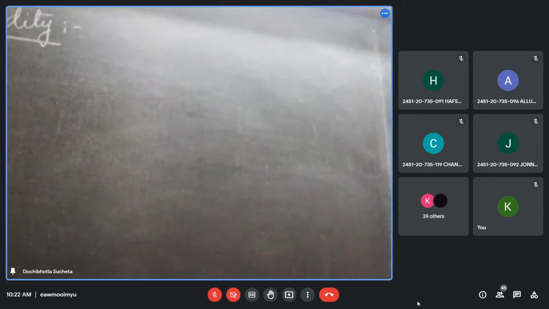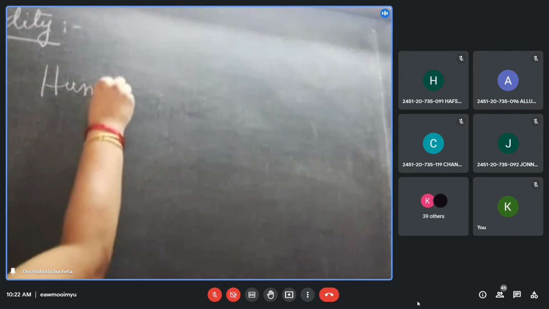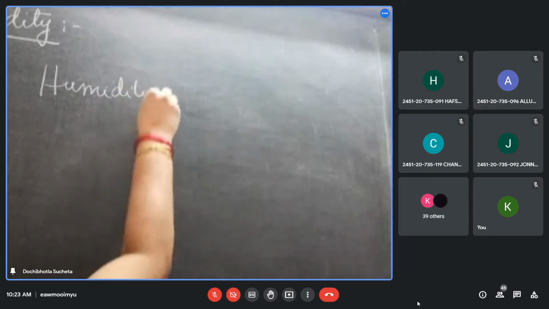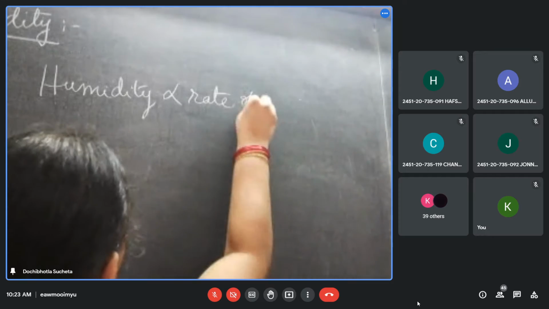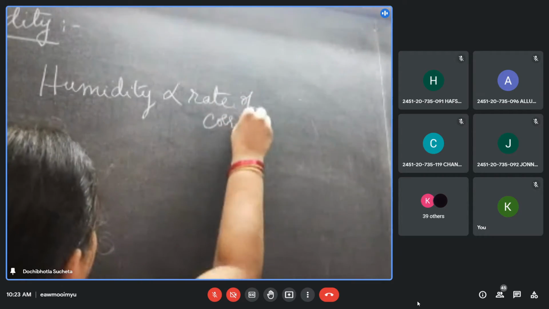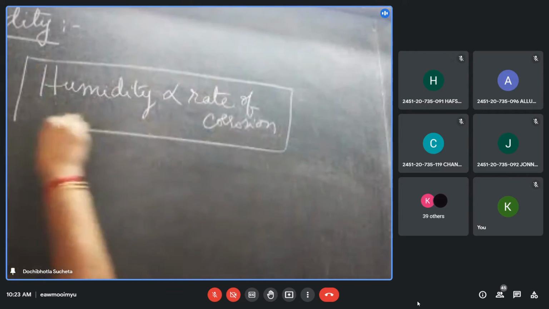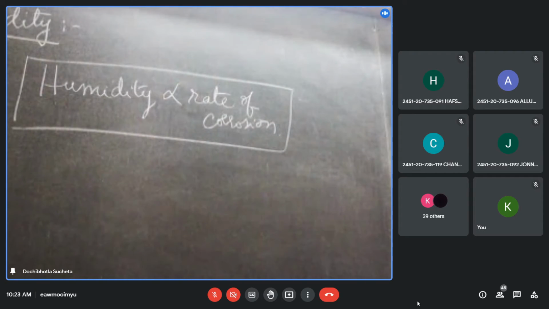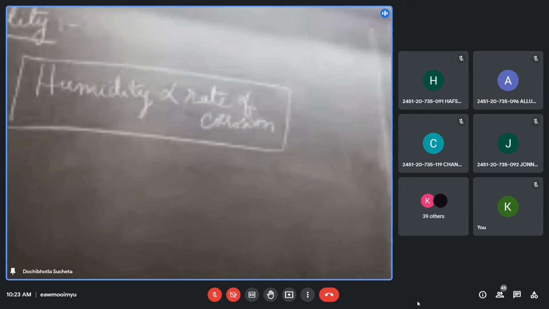So what is the proportionality? You keep writing: humidity is directly proportional to the rate of corrosion. Why? The water, that is the moisture present in the atmosphere, will act as an electrolyte and promote more and more wet corrosion. So that's the proportionality for humidity.